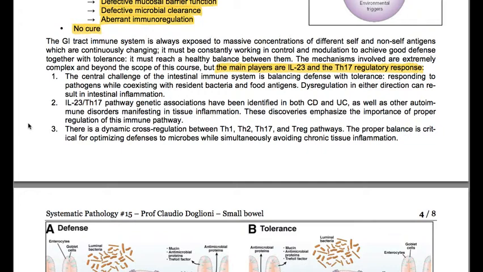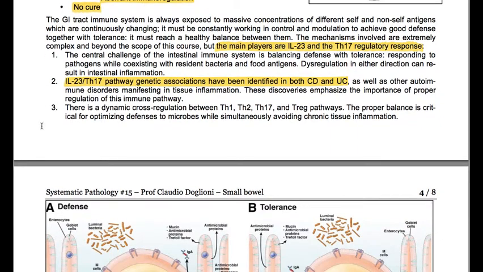Genetic associations have been identified in both Crohn's disease and ulcerative colitis, as well as other autoimmune disorders manifesting in tissue inflammation. These discoveries emphasize the importance of proper regulation of this immune pathway. There is a dynamic cross-regulation between Th1, Th2, Th17, and Treg pathways. The proper balance is critical for optimizing defenses to microbes while simultaneously avoiding chronic tissue inflammation.